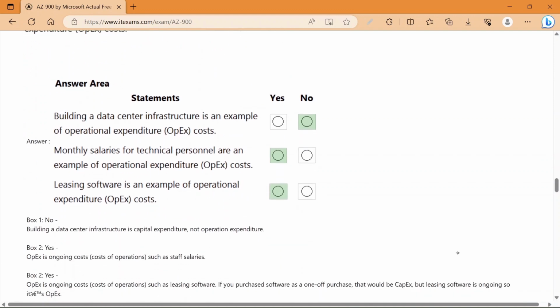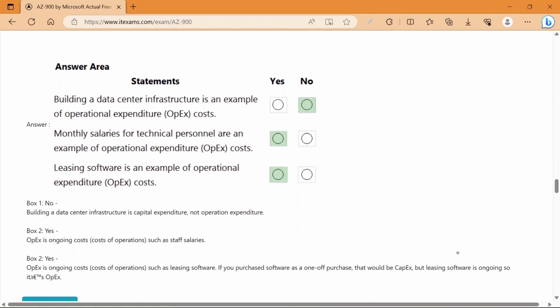So let's see. Building a data center infrastructure is an example of operational expenditure cost. So the answer is no, because building a data center infrastructure is a capital expenditure, not operational expenditure, because we are investing in capital, not in any particular operation.